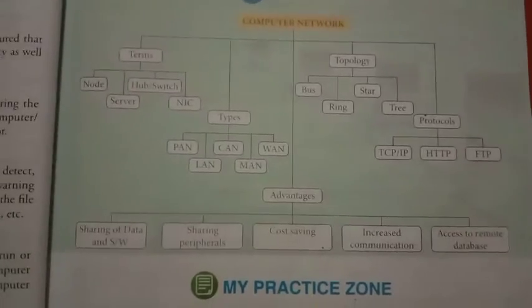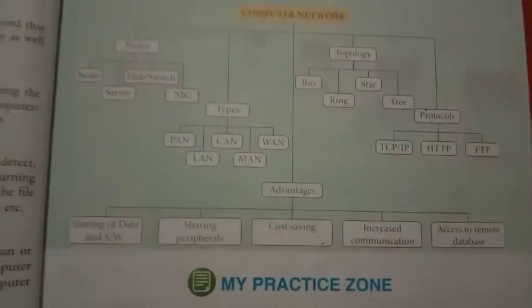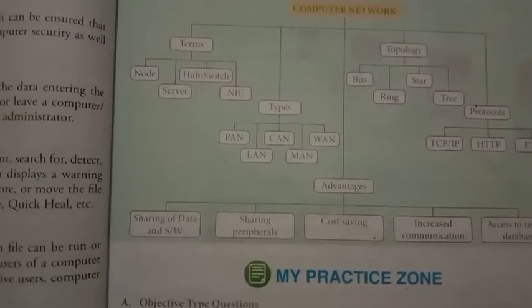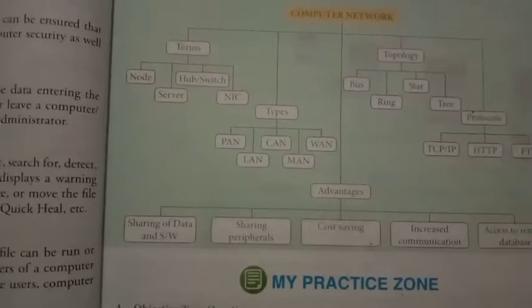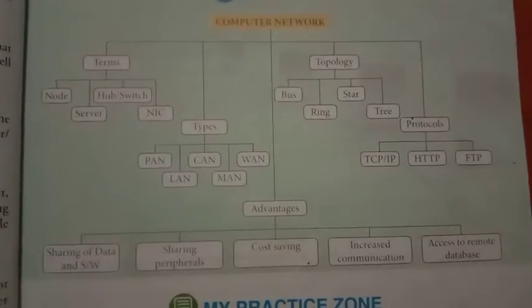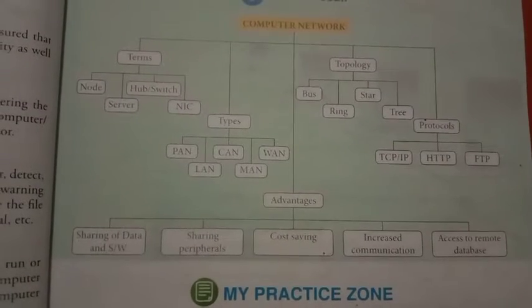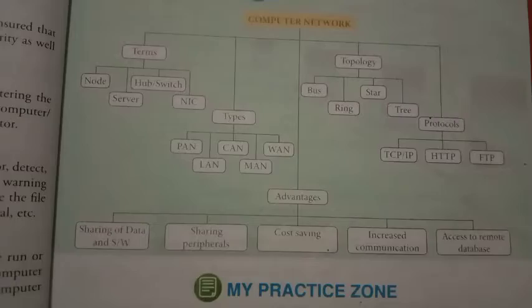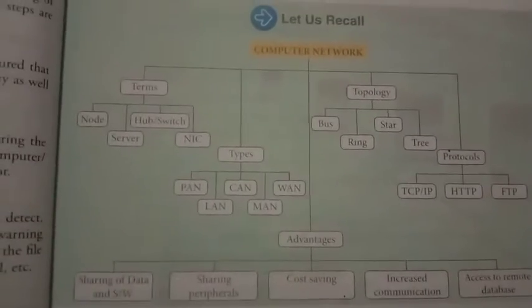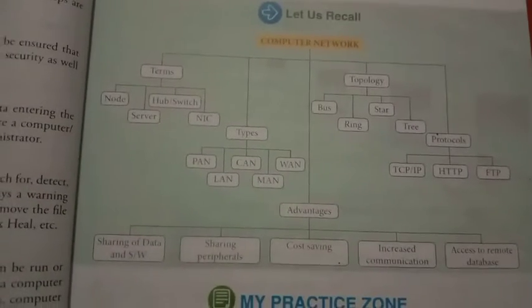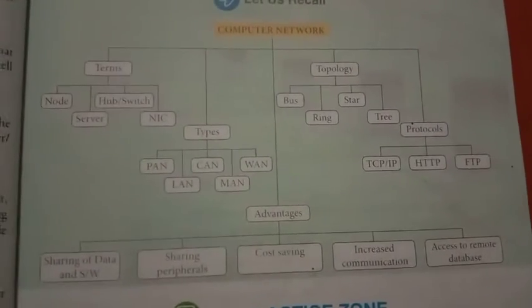You have to learn this figure also. Computer network: we can divide computer network into 5 parts: terms, types, advantages, topology and protocols.